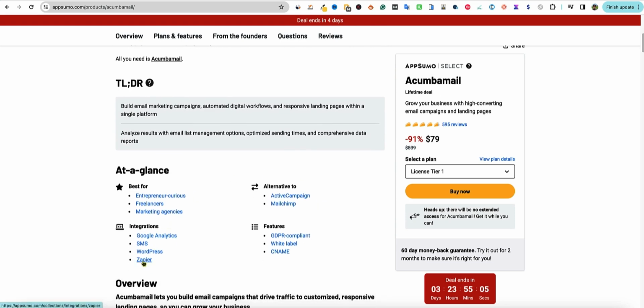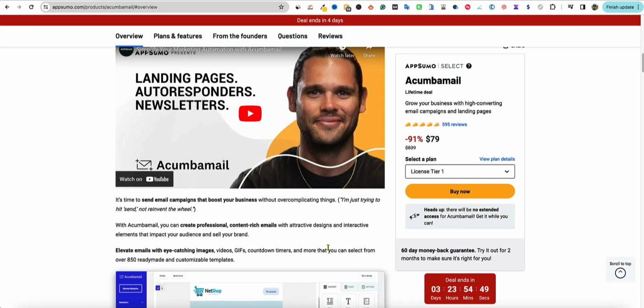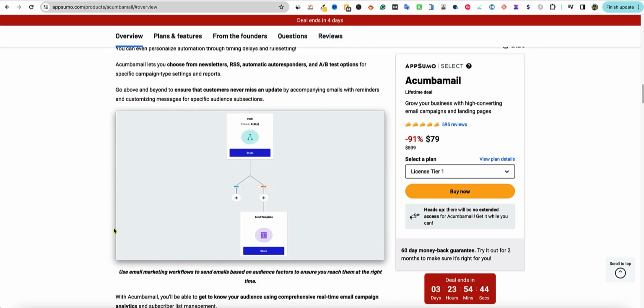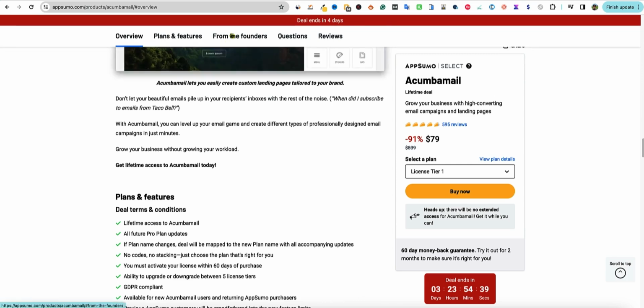It has integrations of Zapier, WordPress, SMS, and Google Analytics. It's best for entrepreneurs, freelancers, marketing agencies. It is an alternative to ActiveCampaign, MailChimp, and it looks like features are GDPR compliant, white label, and CNAME. So they've obviously partnered with AppSumo on this. Let's go down and take a look at the pricing right away. Before we do that, I like to go and just look at the founders.